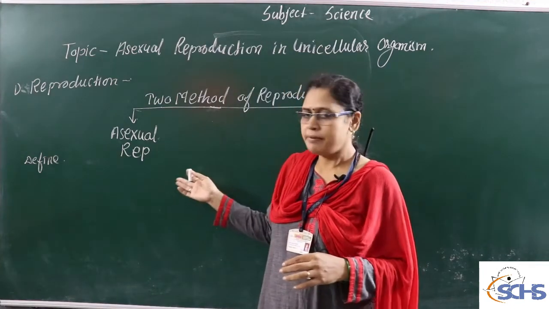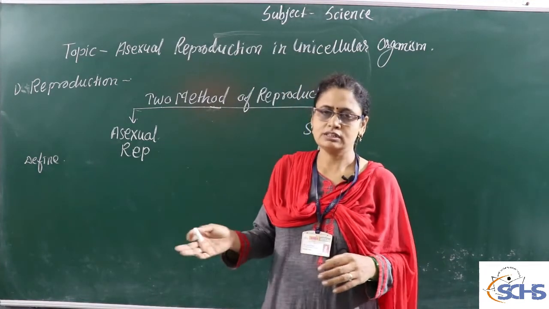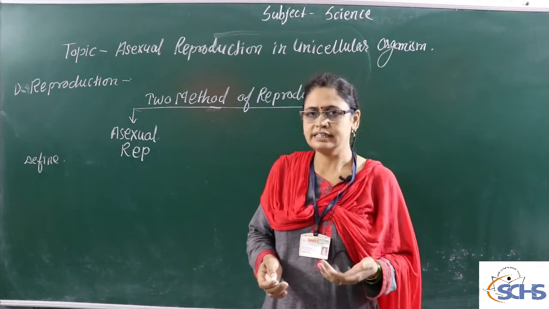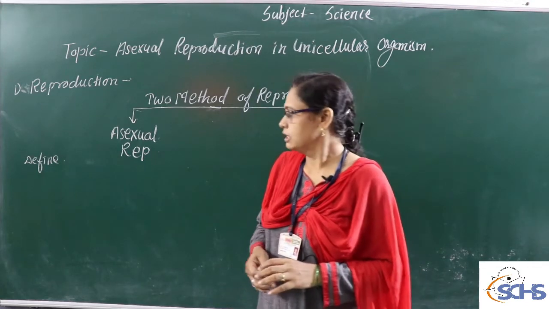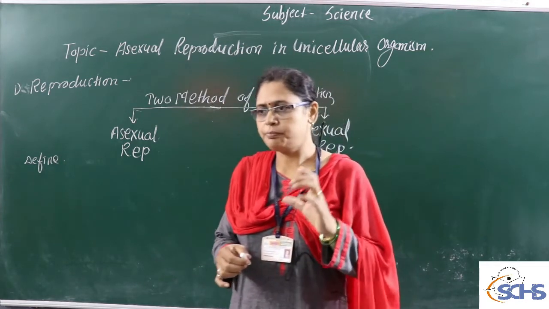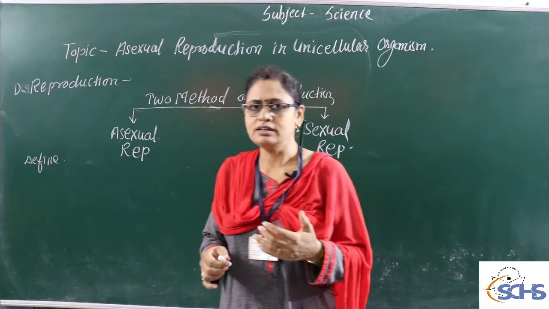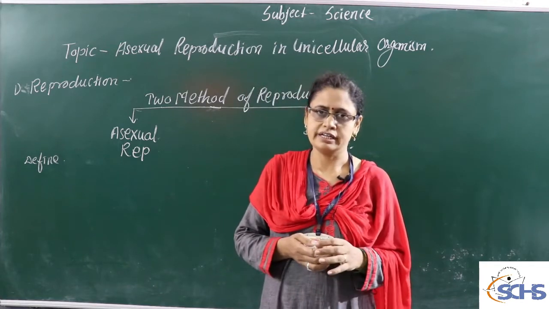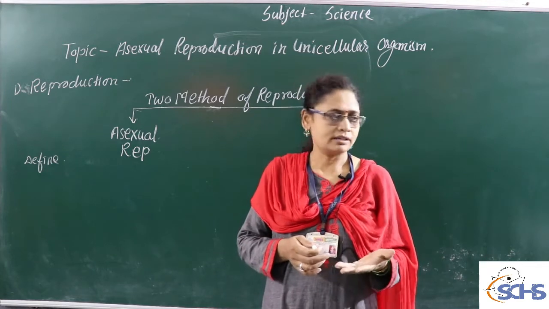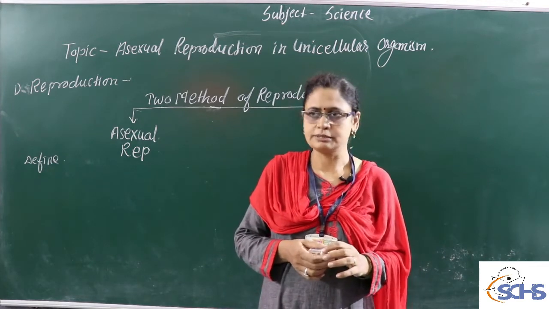And this is the drawback, because in this process we cannot obtain new genetic recombination. But in a very short period of time, we can get a large number of new organisms. So it is a fast process. This is the advantage of asexual reproduction.